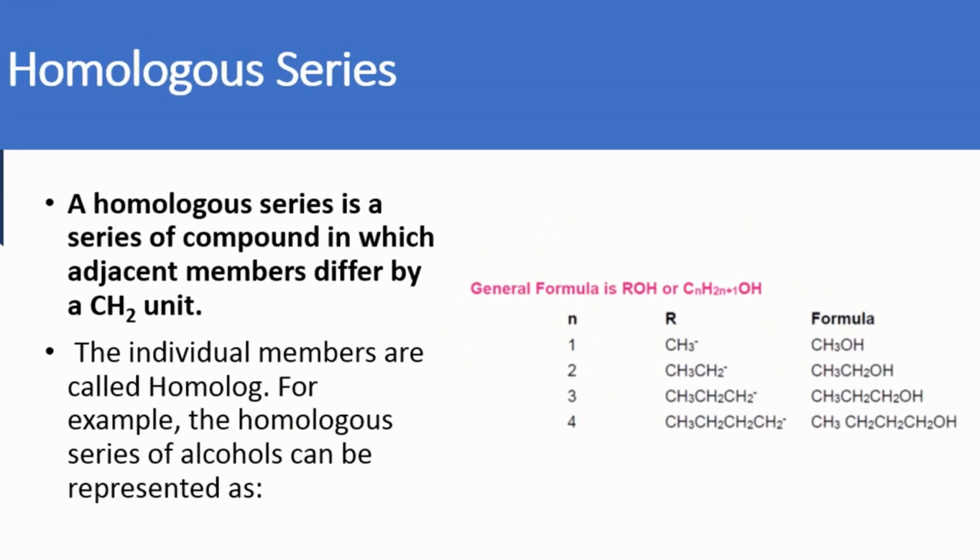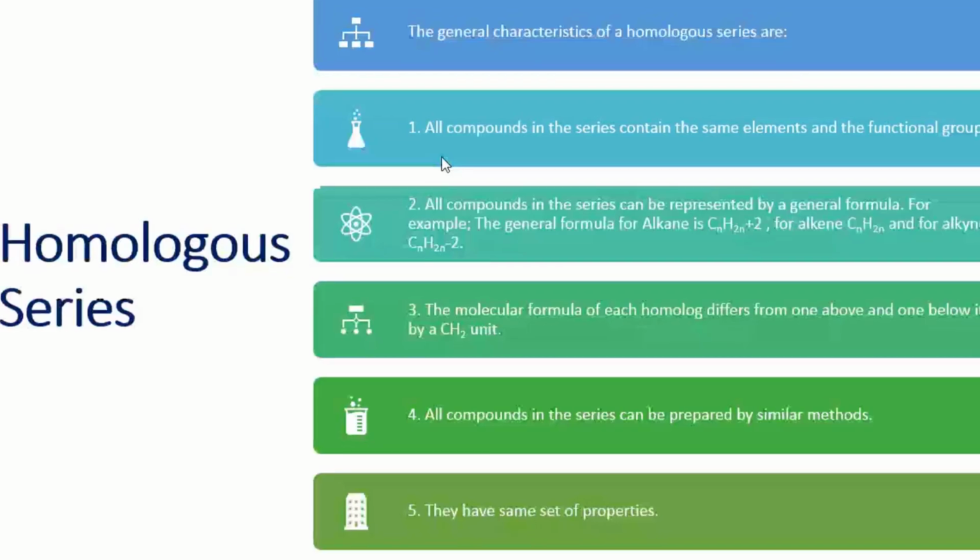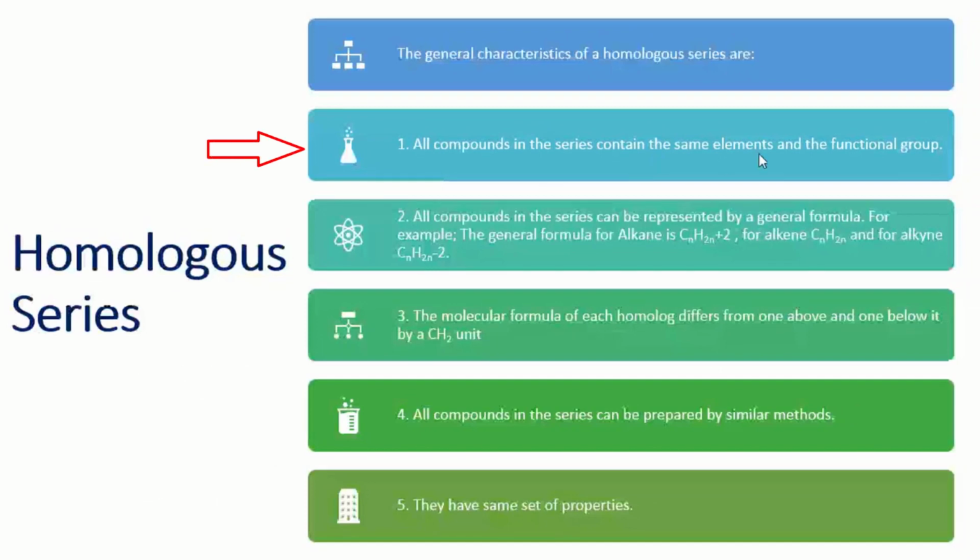And this homologous series has a number of applications, or you can say characteristics. The general characteristics of homologous series: first, all compounds in the series contain the same element and functional group. Second, all compounds in the series can be represented by a general formula.